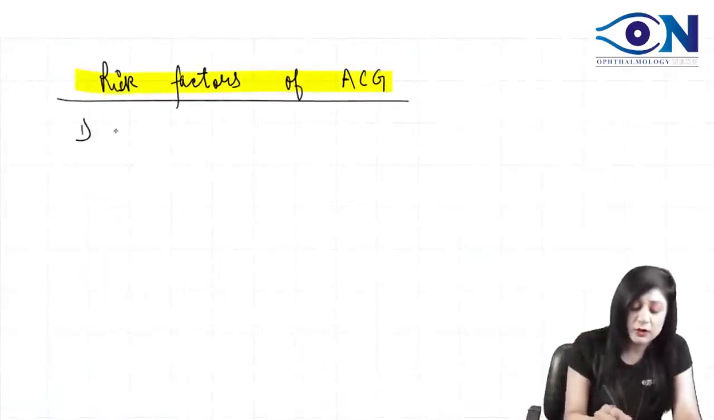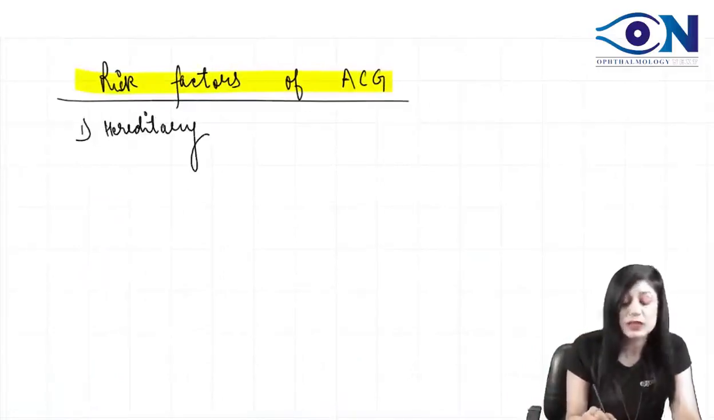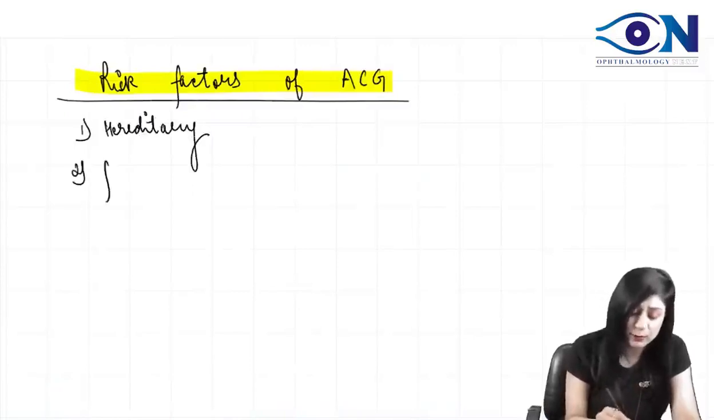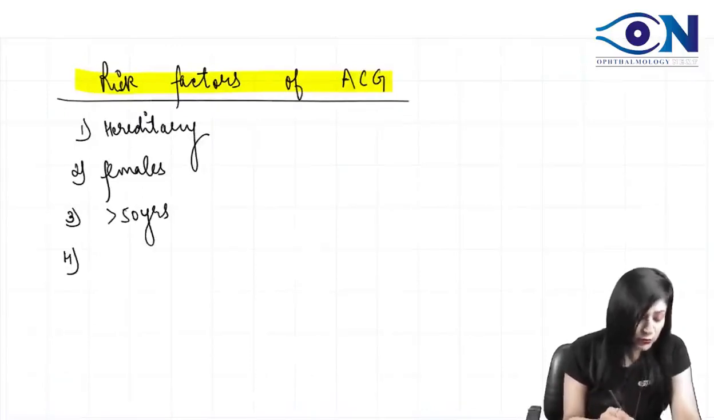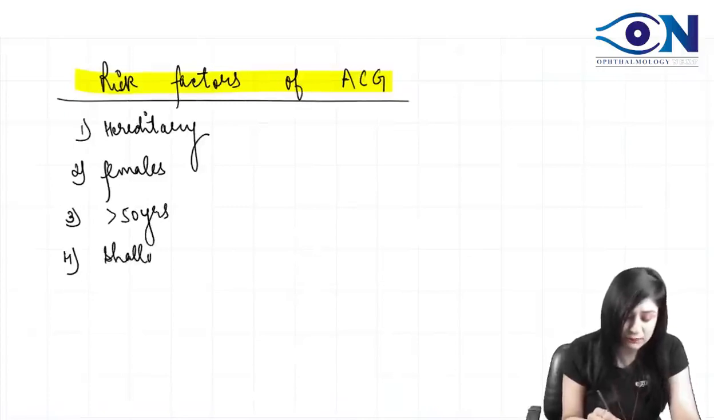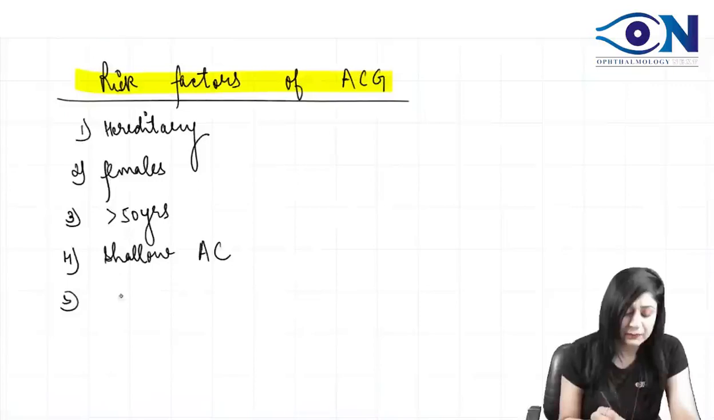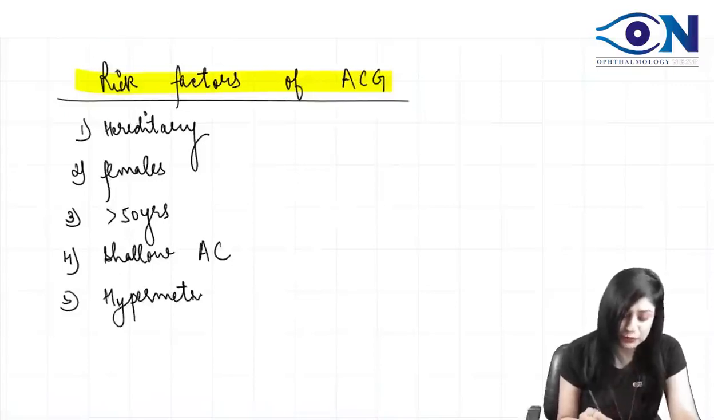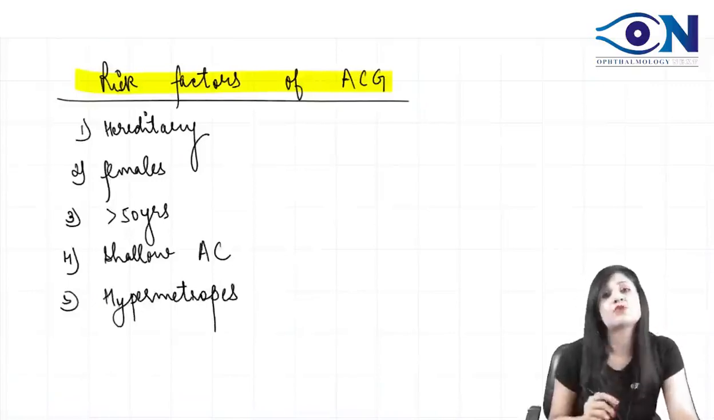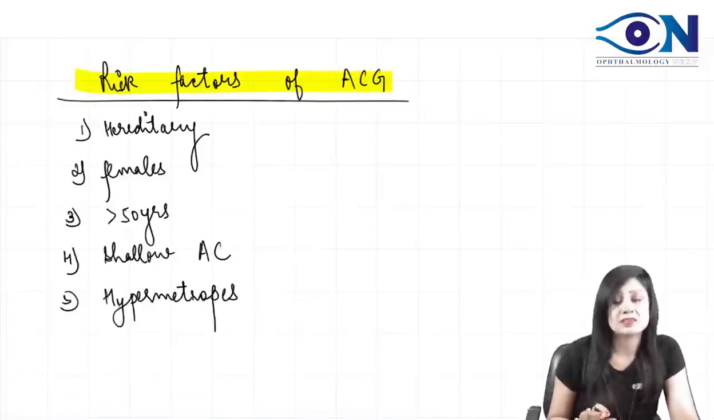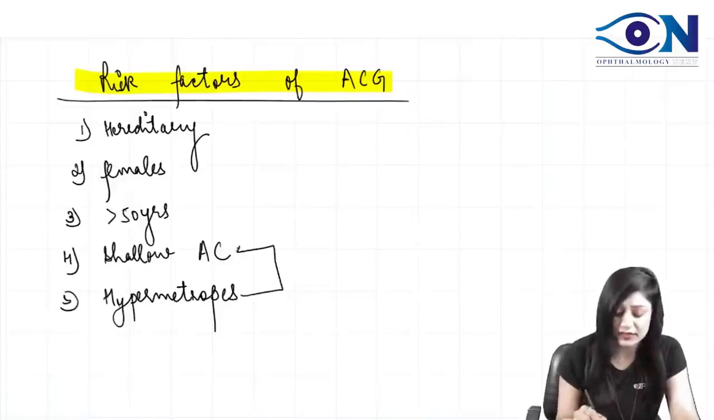Number one, obviously hereditary. So we can have the hereditary predisposition for acute congestive glaucoma. Then it is more common in females, especially more than 50 years of age, and all those who have a shallow anterior chamber. For example, there can be hypermetropes. Those people who have hypermetropia also have a high risk. Why? Because they also have a shallow anterior chamber.